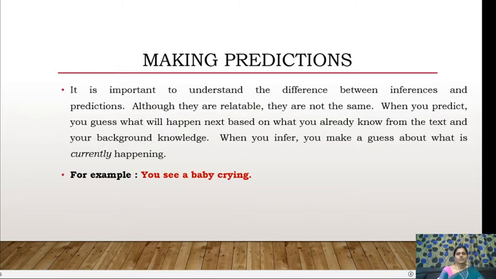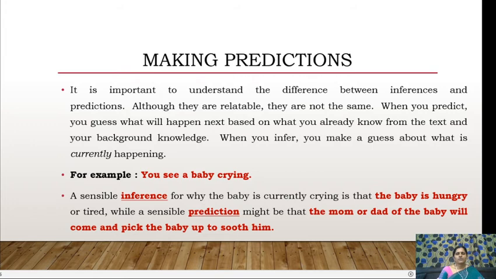For example, you see a baby crying. So this is a context. You see a baby crying. A sensible inference for why the baby is currently crying is that the baby is hungry or tired. While a sensible prediction might be that the mom or dad of the baby will come and pick the baby up to soothe him. So here, prediction is what will happen next. But inference is what is currently happening. The baby is crying, and why it is happening might be that the baby is hungry or tired. You make an inference based on the evidence and what is happening currently. But when you make a prediction, you predict what will happen next.